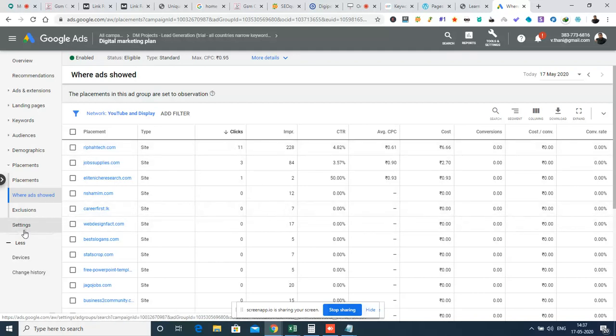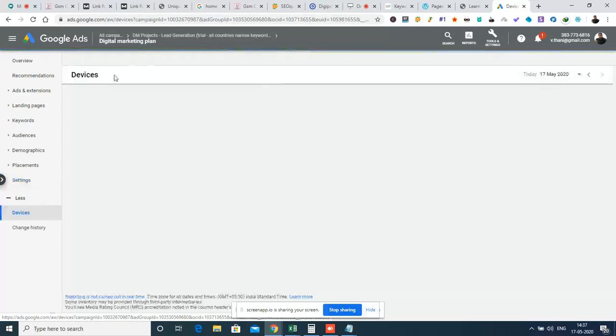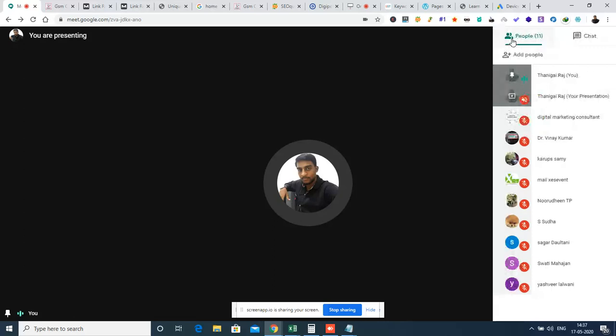And then we have the settings option. Settings will be of configurations and so on. And devices will be mobile or desktop and so on. Okay, I believe this much information will be comfortable for you all at this first stage. And let us move on to the Google Ads creation from your side.